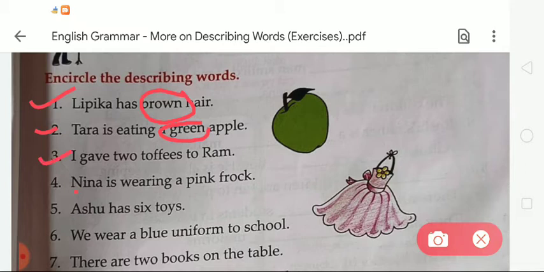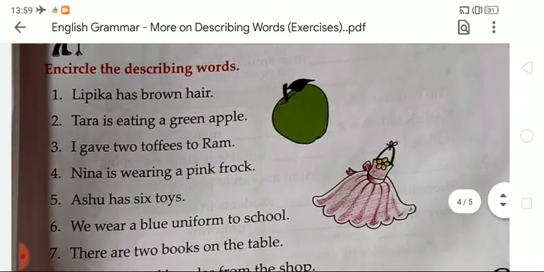Now in third, I gave 2 toffees to Ram. So we have learned that a number is also known as a describing word. So here the given number is 2, so we have to circle it. Now in number 4, Nina is wearing a pink frock. So here the color is pink, so we have to circle it. Asu has 6 toys, so we have to circle the given number, that is 6. In number 6, we wore a blue uniform to school. So here the given color name is blue, so we have to circle it. Now the next, in number 7, there are 2 books on the table. So the number is 2, so we have to circle it.